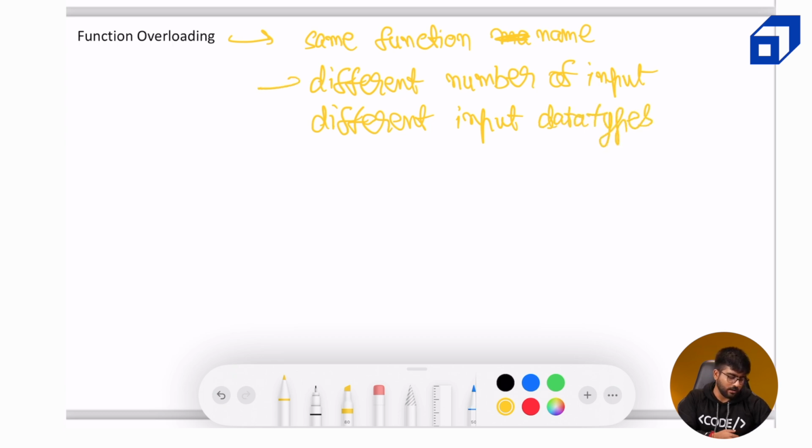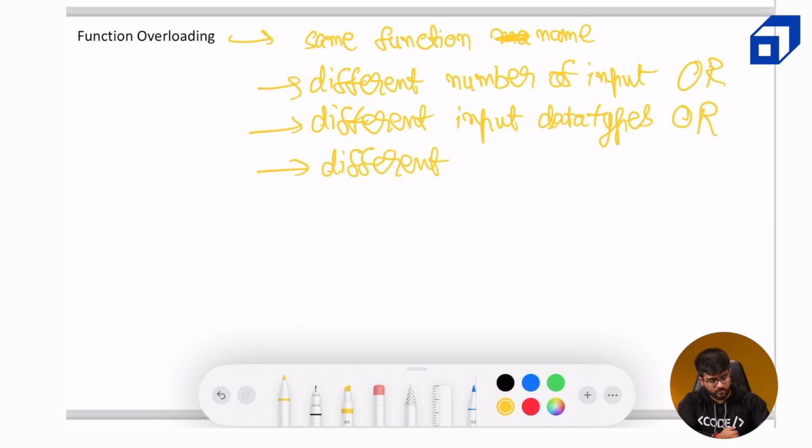Or, now these are all ORs, okay. I mean, it can be both of them or it can be any of them, but one of them is mandatory for it to be function overloading, or it can be a different output type. Okay, so now this is the condition for a function to be called overloaded, and this happens at the runtime. This happens at the compile time, my bad. This is compile time polymorphism.